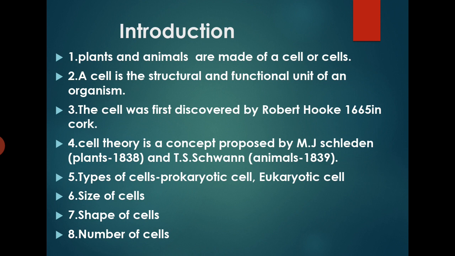Number of cells. The unicellular organisms consist of a single cell. The multicellular organisms, on the other hand, consist of countless cells. The number is usually correlated to the size of the organism. Small sized organisms have fewer cells in comparison to large sized organisms. The body of an adult man contains approximately 10 to the power of 14 cells.